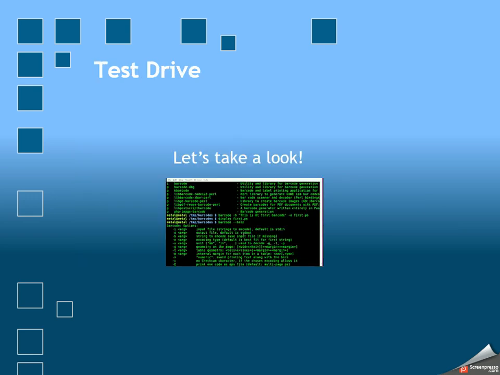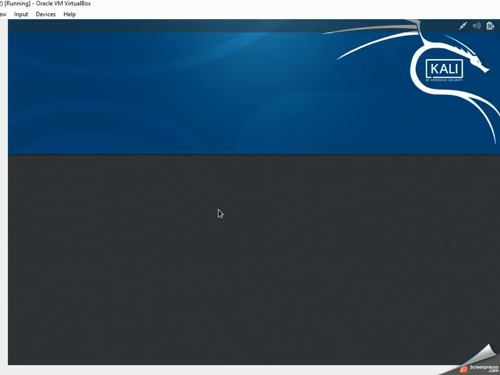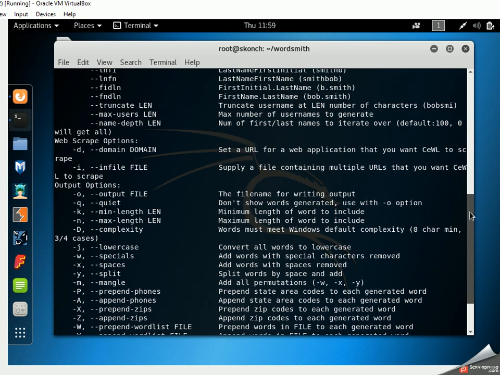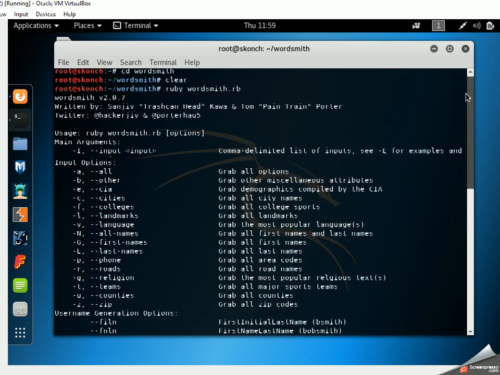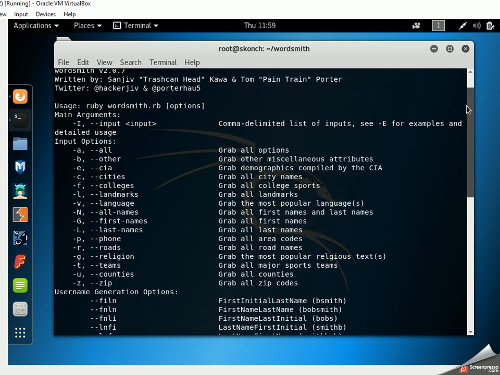Okay, test drive. Let's take a look. I could spend quite a bit of time messing with this, but we're going to try and keep it pretty simple, just for the sake of time here. But so here's the help. This is a nice feature that when you first open up Wordsmith, it's going to give you all of the attributes and the options. So right here we're going to specify input options.